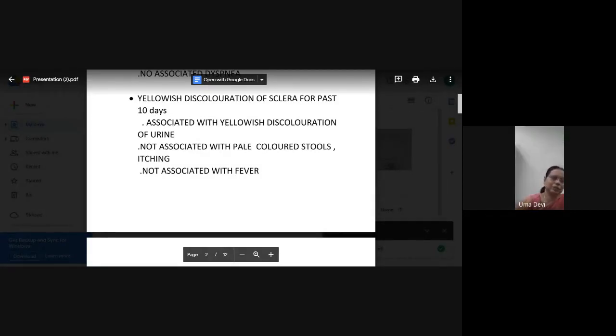Now, what is the nearest mimic for jaundice? Hypercarotenemia, beta-carotenemia. How are you going to differentiate whether it is carotenemia or due to jaundice? Hypercarotenemia will spare the sclera. Why does it spare the sclera? The beta carotene doesn't bind to the scleral elastin, ma'am.